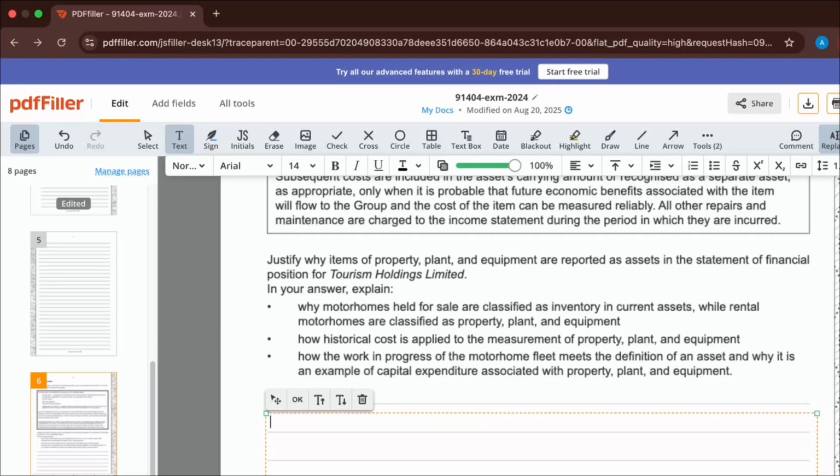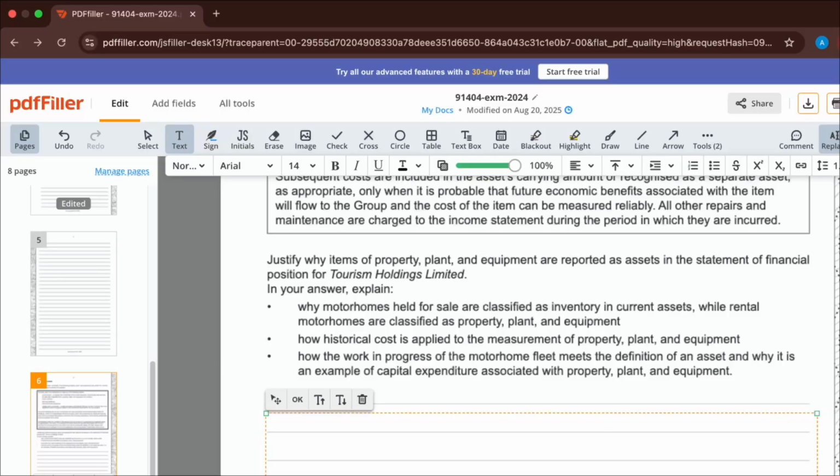So you could buy equipment, sign a contract, something like that. And then finally, there needs to be a future economic benefit from it. So it's going to be capable of producing inflows of cash or reducing outflows for the entity in the future. So it could be machinery that produces a good or receivables that are going to bring in cash.